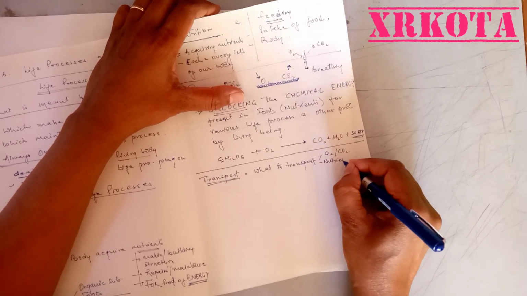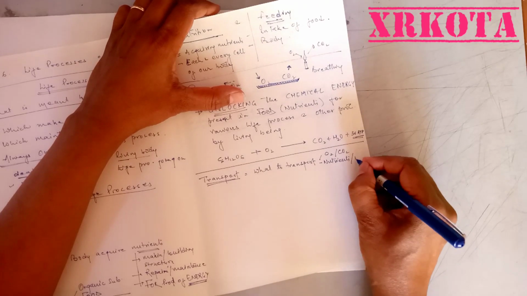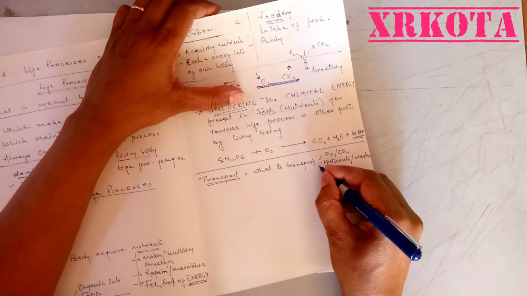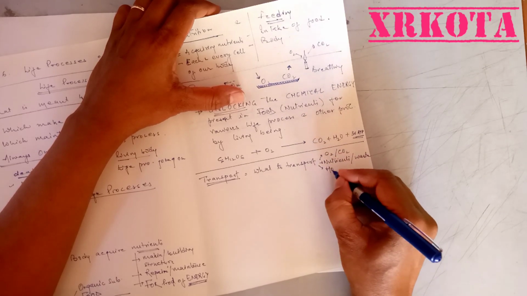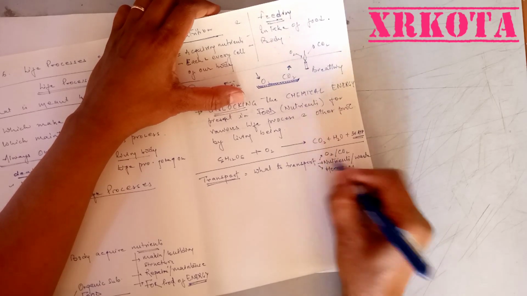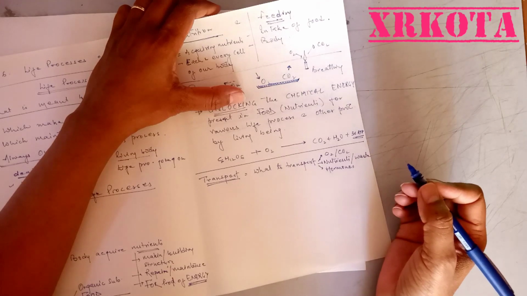Transport of nutrients from digestive system to the tissues, and waste from tissues to the excretory organs. Transport of hormones, transport of many other things which may or may not be required by our body.